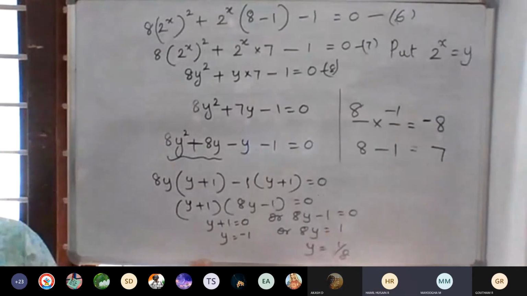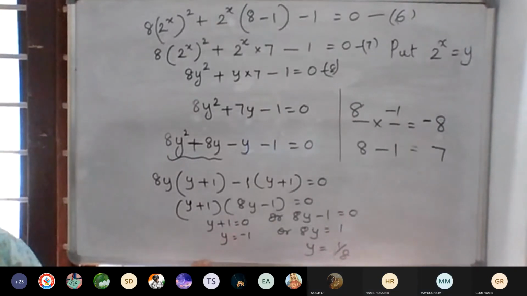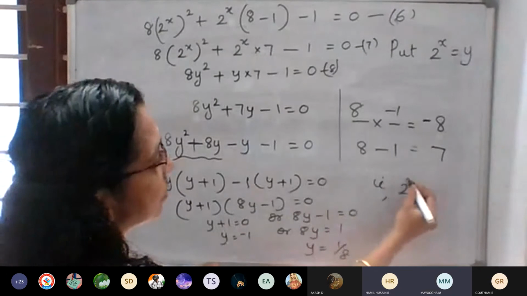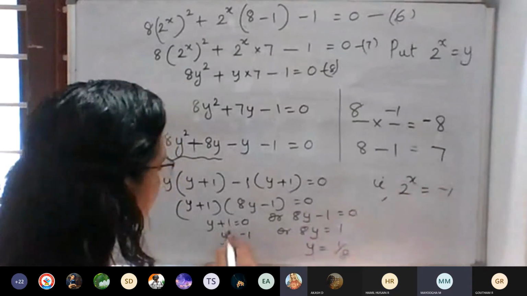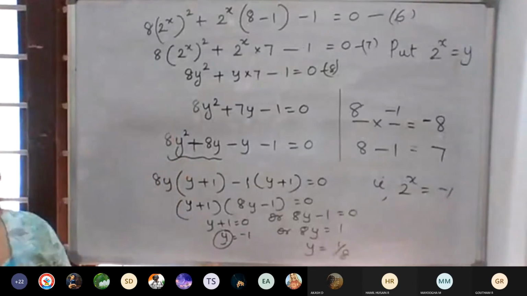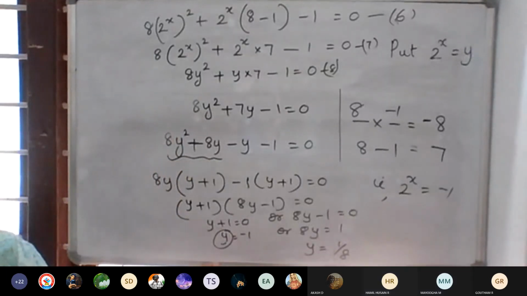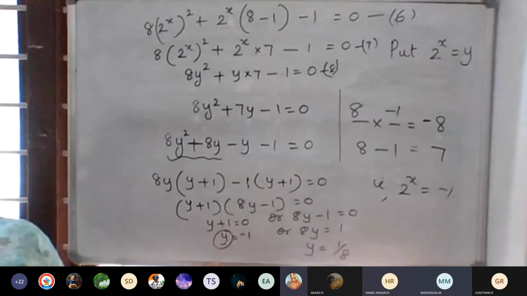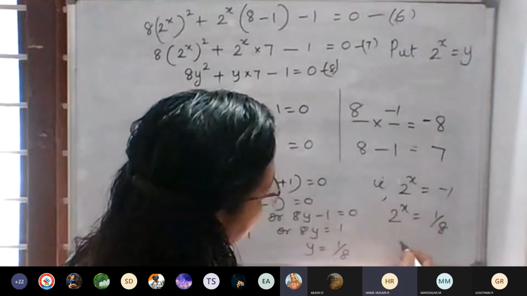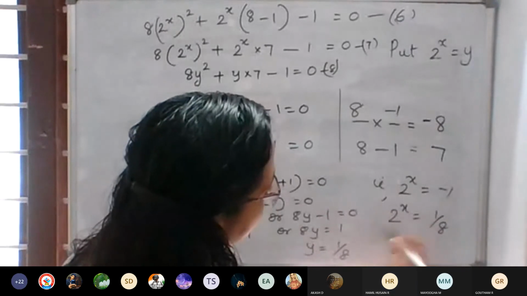So we have to replace that. We assumed 2 raised to x as y, no? So what can we write? In that case, 2 raised to x is equal to negative 1. So y we can replace as 2 raised to x. That is 2 raised to x is equal to negative 1. Then next case, what? 2 raised to x is equal to 1 by 8. That we can write in another way also.